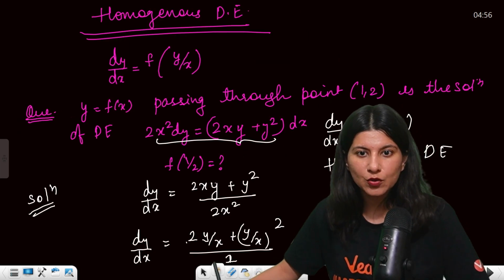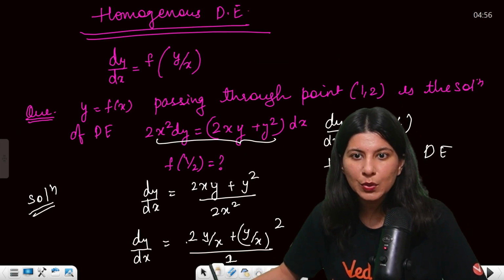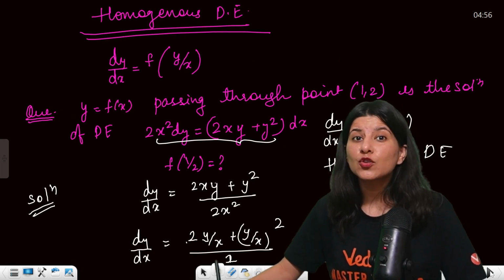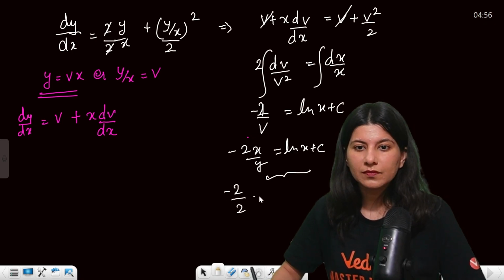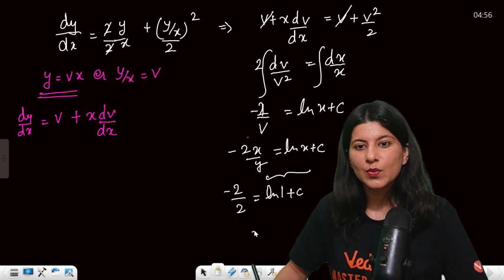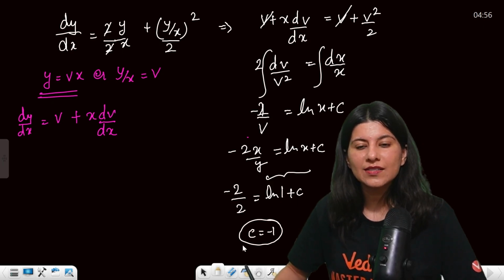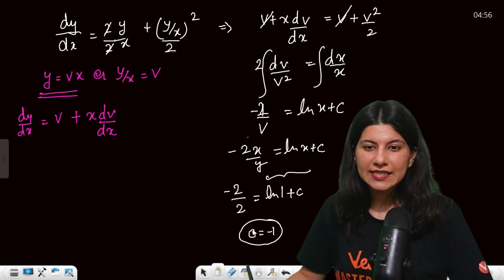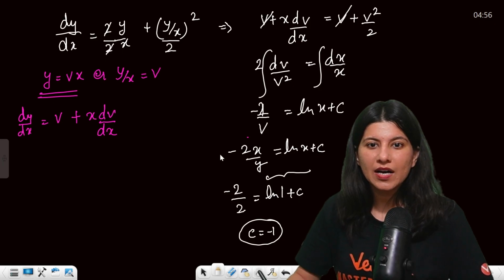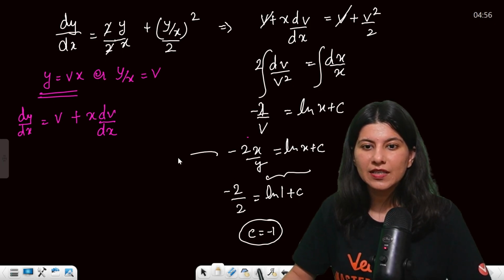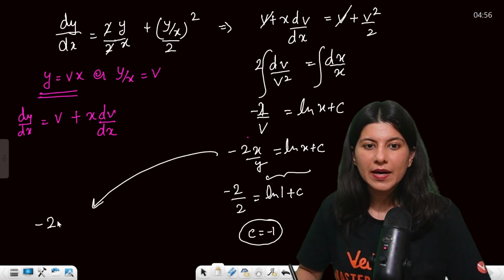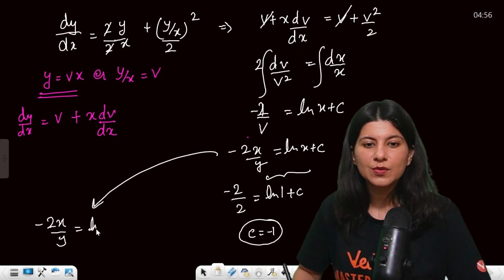And if I go back, they are giving you the curve is passing through the point 1 comma 2. So minus 2 equals ln 1 plus c, and this is going to become c equals minus 1, right? C is minus 1. So now your curve is what? If c is minus 1, then your curve will become minus 2x by y equals log x minus 1.